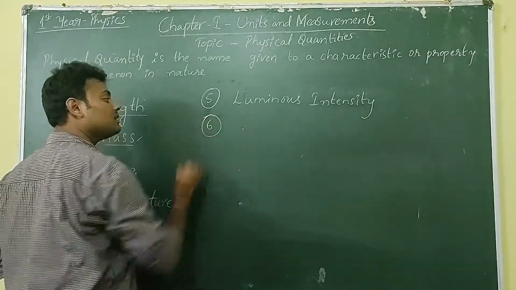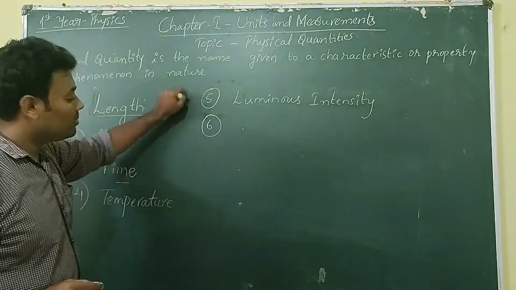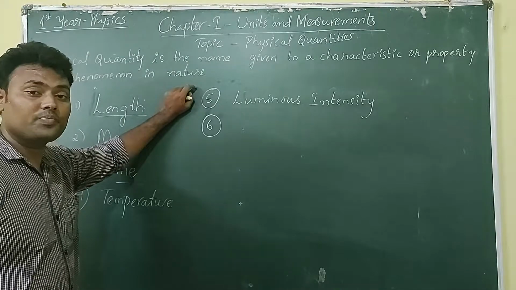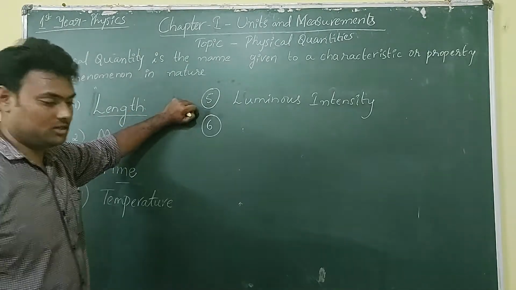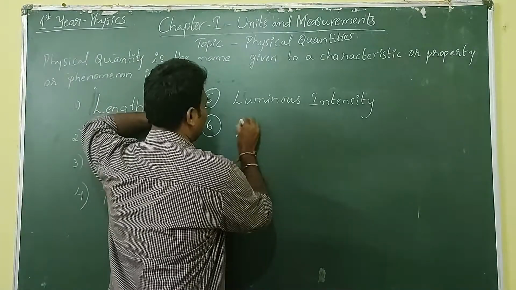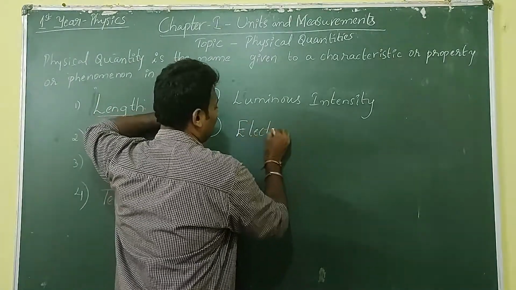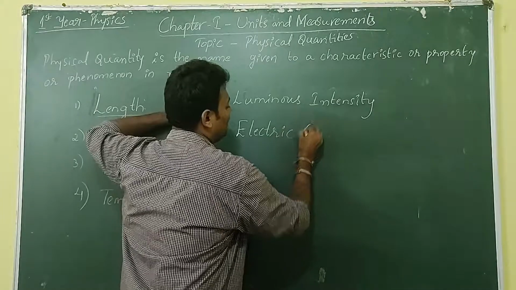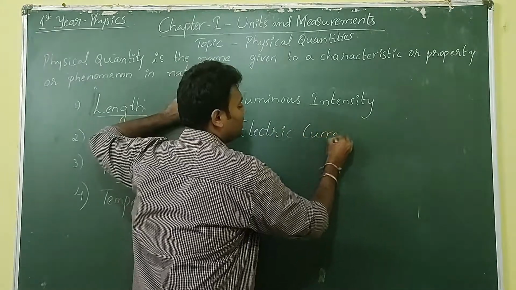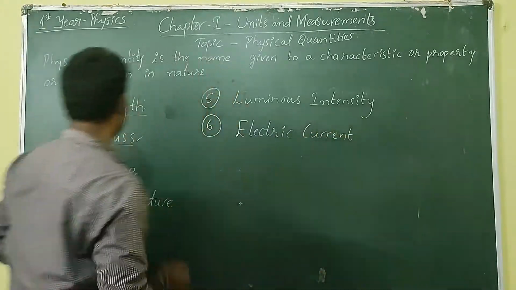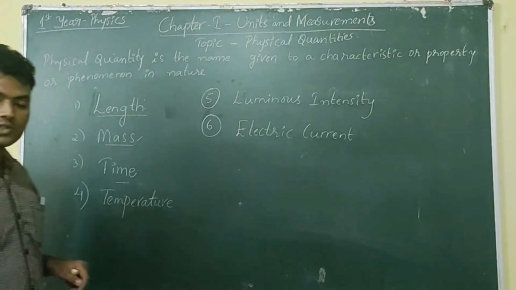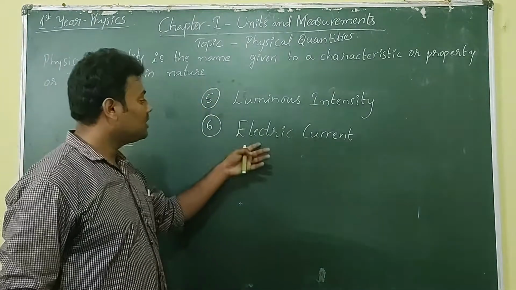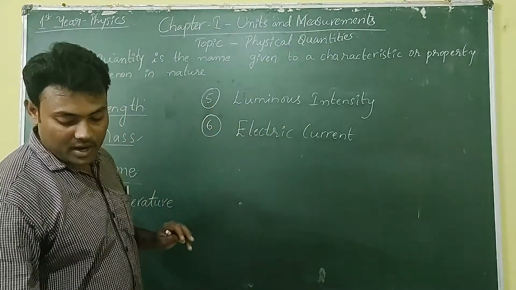And there is one other thing which cannot be expressed, that is electric current. Charge, electric current. Can you express electric current in terms of these 5 quantities? No, you cannot express. So this is known as a fundamental quantity.